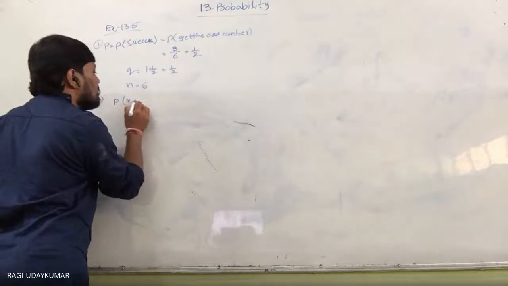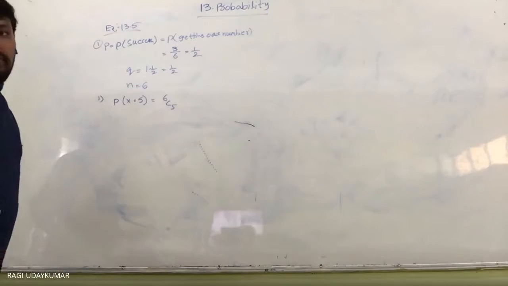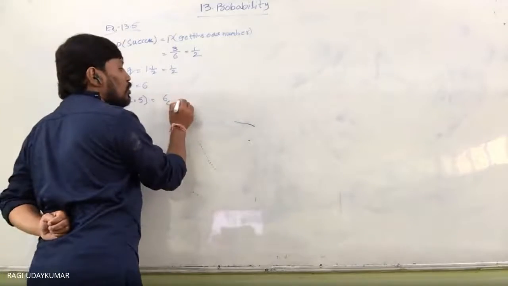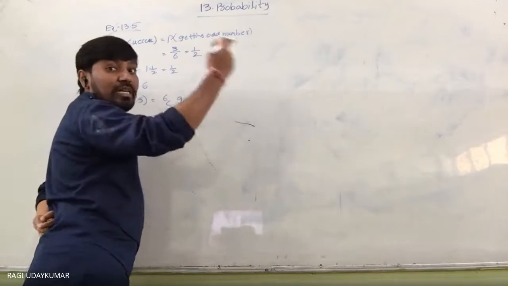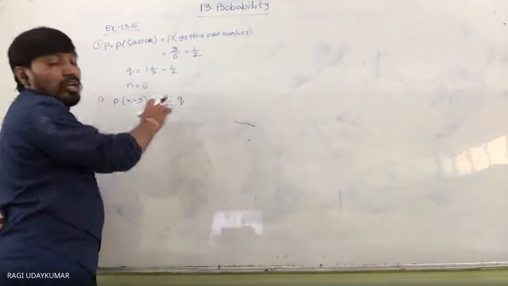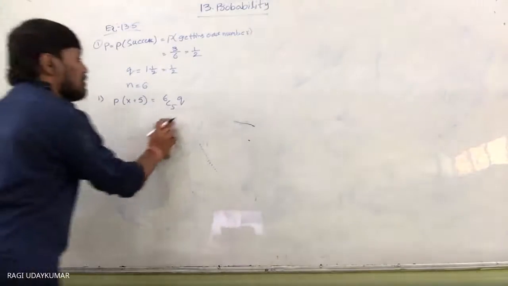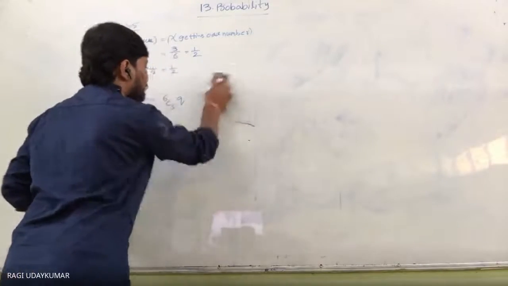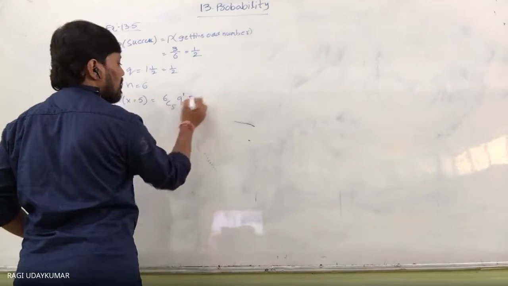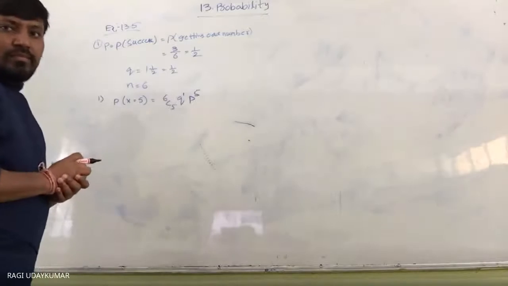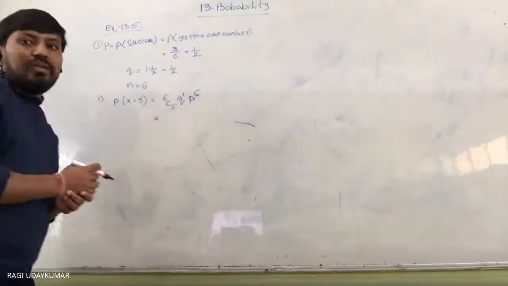That is nothing but probability of x equals 5, which equals 6c5. Most of the students will commit a mistake here: 6c5 q to the power of 6 minus 5. First q, so it is the expansion of (q plus p) whole to the power of 6. You need to remember that. So first q to the power of 6 minus 5, which is 1 time, and p to the power of 5, using the binomial distribution.